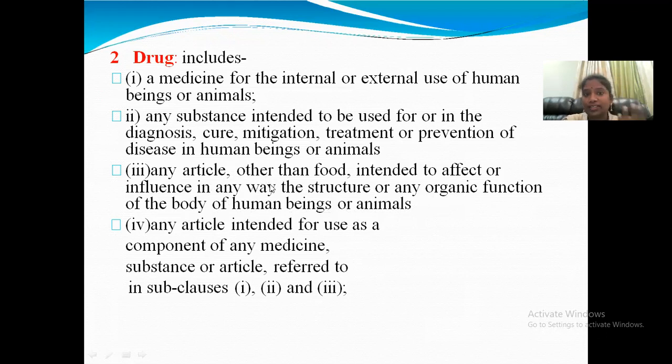That means any stents for the heart, and orthopedic articles and instruments also come under a drug. Any articles intended to be used as a compound of any medicine, substances or articles referred to in the class of 1, 2, 3, these articles also come under a drug.